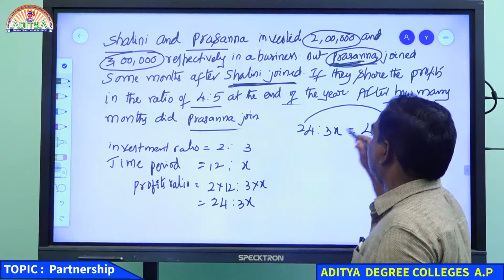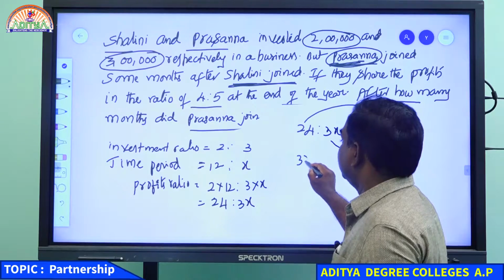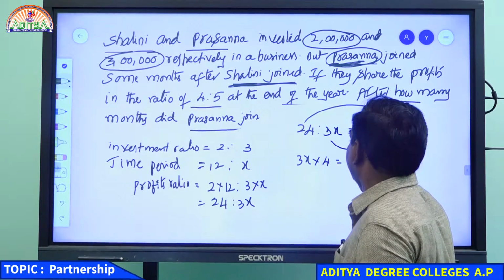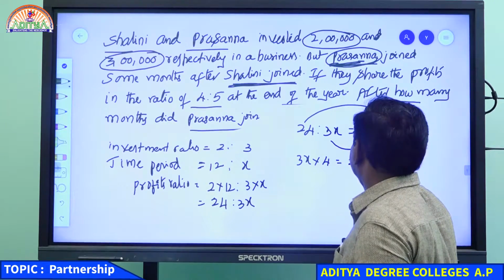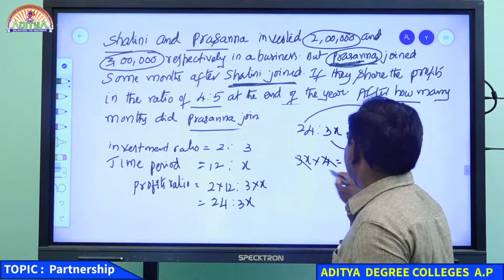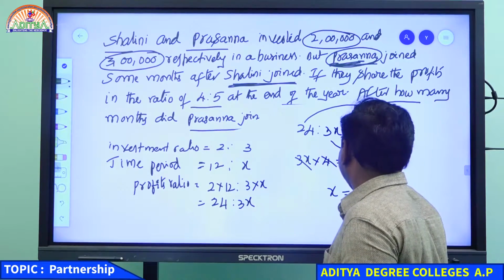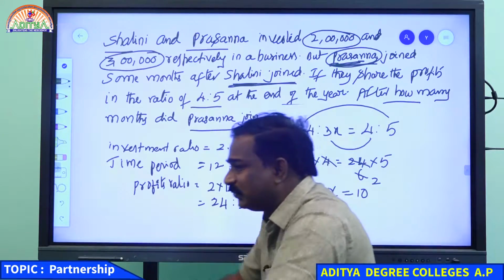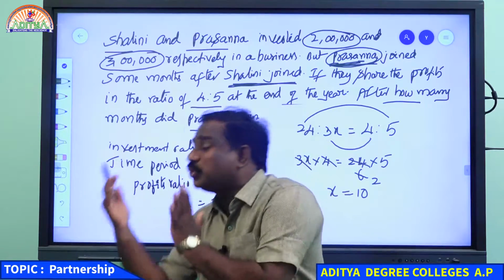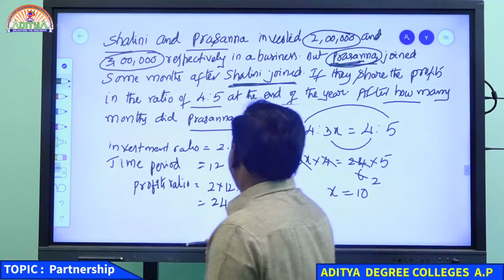Product of extremes equal to product of means. 3x into 4 equal to 24 into 5. So 4 will go 6 times, 3 will go 2 times. X equal to 10. She was there in the business for 10 months. It means after 2 months, Prasanna joined.